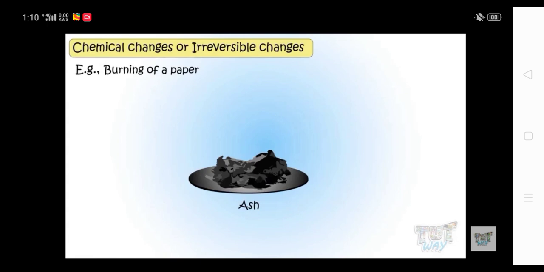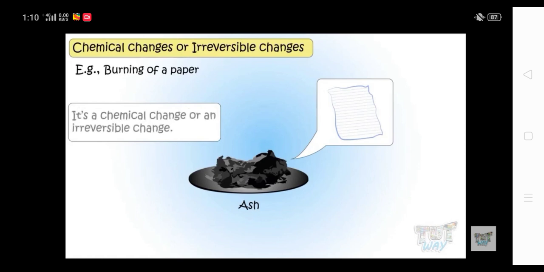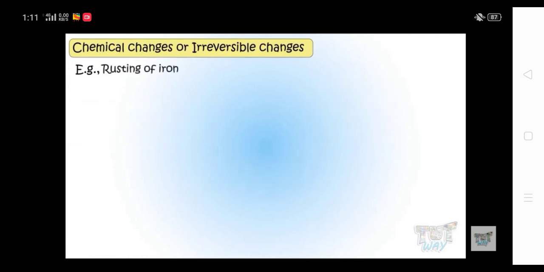The chemical composition is different, and if you want to change it back to the paper, it is not possible. This change cannot be reversed. Ash cannot be changed back into paper. So it is a chemical change, or we can say it is an irreversible change.